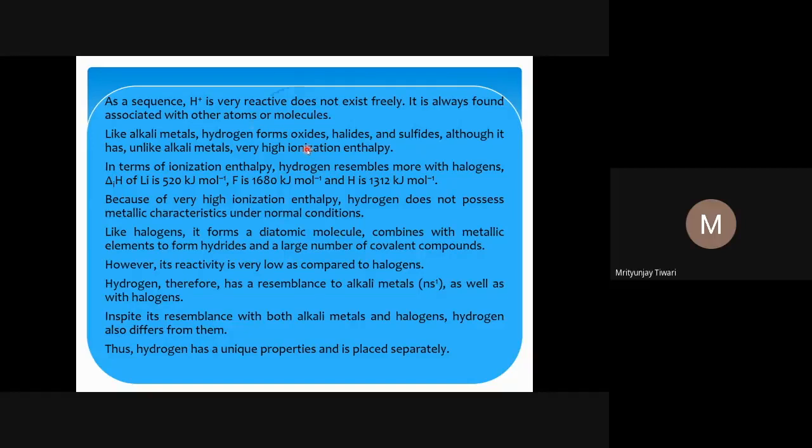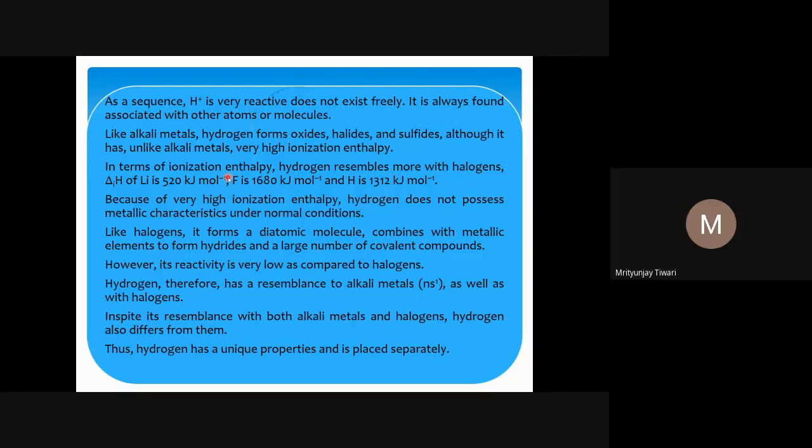Even despite that, hydrogen forms compounds with oxygen, halogens, and sulfur like the alkali metals do, the oxides, halides, and sulfides. But in terms of ionization enthalpy, hydrogen resembles the halogens more. This is what we have just seen. The ionization enthalpy of lithium is only 520 kilojoule per mole, the experimental value, and that of fluorine is 1680 kilojoule per mole, and for hydrogen it is 1312 kilojoule per mole.